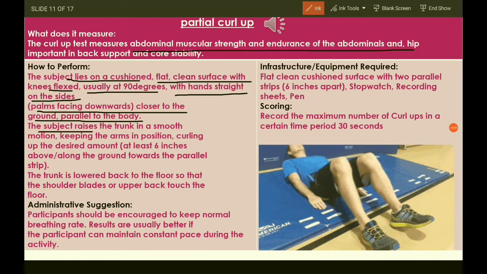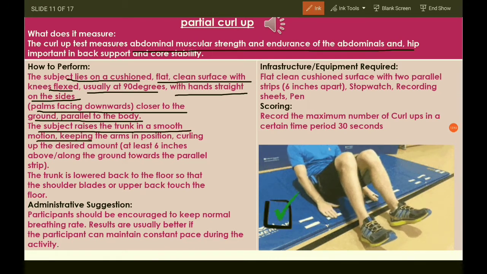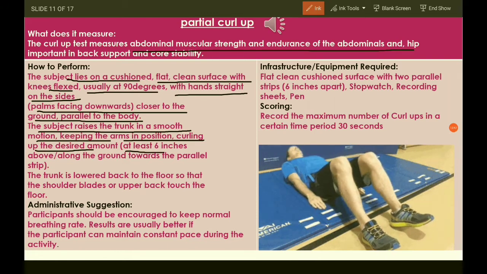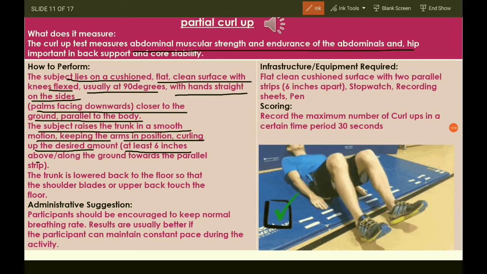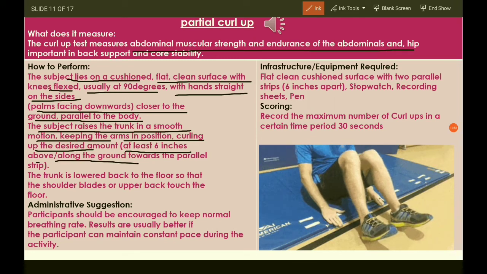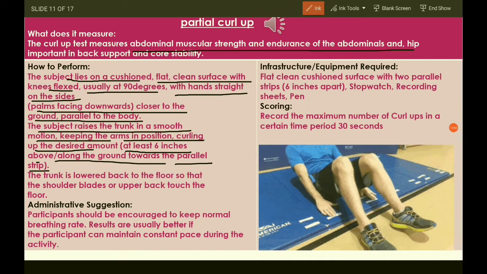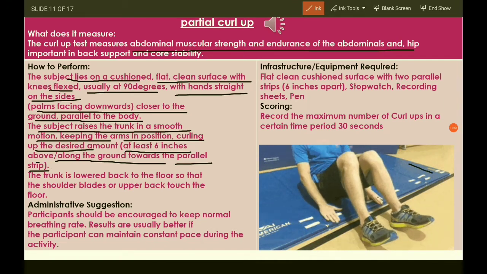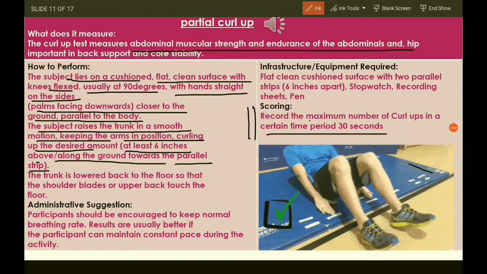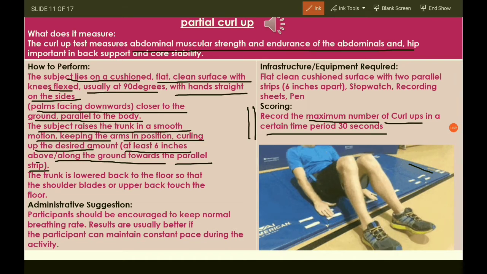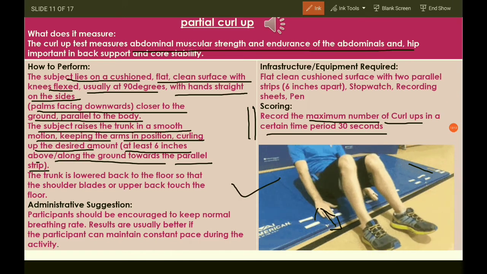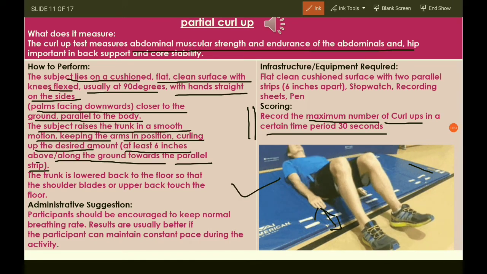The subject raises the trunk in a smooth motion, keeping the arms in position, curling up the desired amount, at least 6 inches, and then lowers back. It is performed for about 30 seconds, and the score recorded is how many curl ups the student performed in 30 seconds. So it is like a time trial of 30 seconds, and the maximum curl ups are recorded.